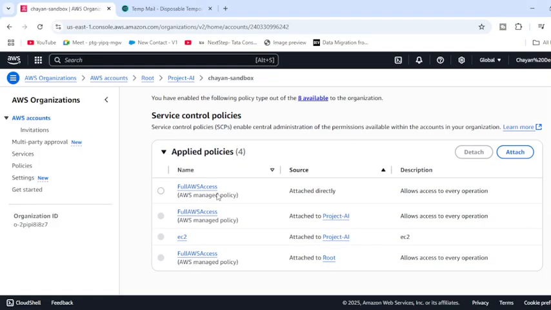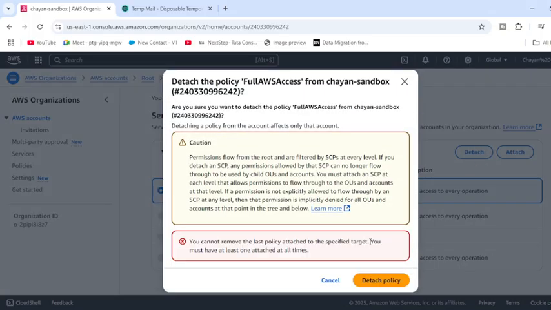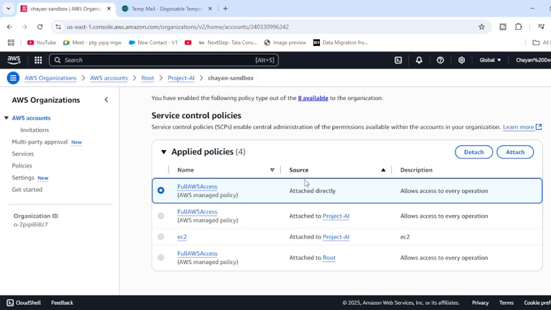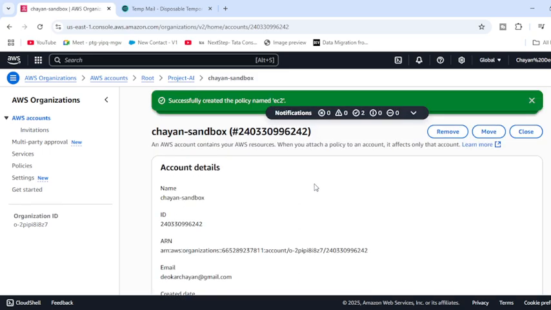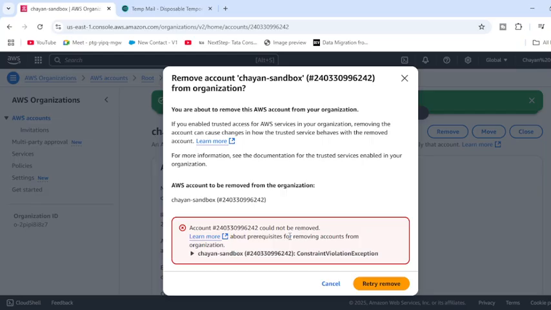You can attach more policies, and if you want to remove any policy, you can just quickly detach it. The full permissions can be detached easily. If you want to remove this particular person from your project, it could not be removed.